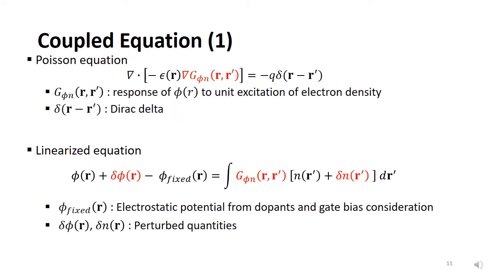With this response term, we can make a linearized equation as written below. Phi fixed contains the electrostatic potential information of dopant and gate bias consideration, and those delta n and delta phi terms are perturbed quantities which are used to update the electron density and potential.